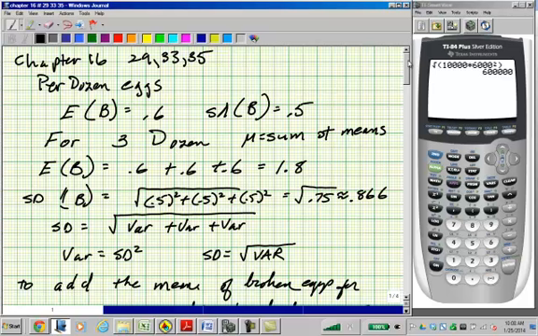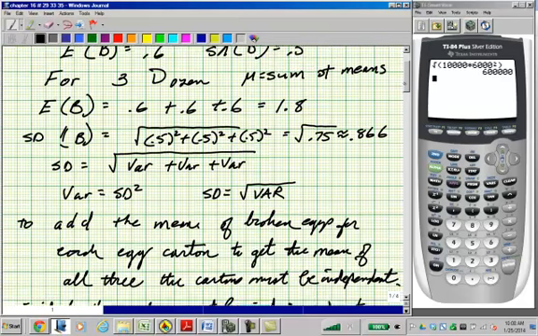The standard deviation equals the sum of the variances. The variance equals the standard deviation squared. Standard deviation equals the square root of the variance. So the standard deviation for the broken eggs is going to equal the square root of 0.5 squared plus 0.5 squared plus 0.5 squared. This is the square root of 0.75, which is about 0.866.